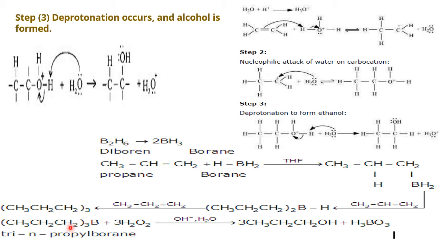This is called what? This is called tri-normal propyl borane. This is a straight chain. So normal propyl borane. How many are there? Three are there. So this is named tri-normal propyl borane. Now the main step with 3H2O2.